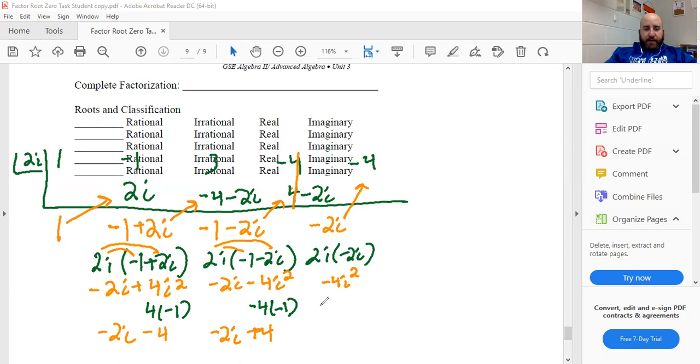Still want you to show me why though. Just to be safe, -4 times -1 is +4. So I just have +4 now. I don't even have a complex number. So +4 is what's going to go up here. And lo and behold, -4 and +4 give me 0. How about that?